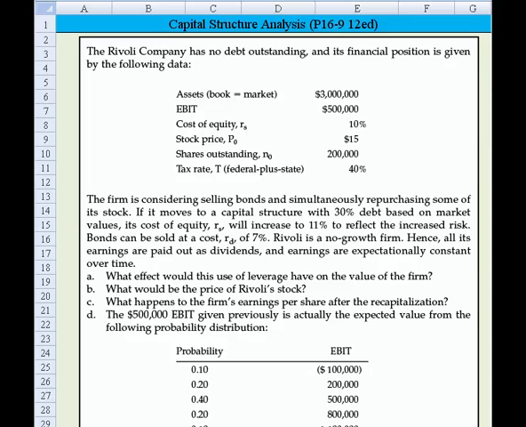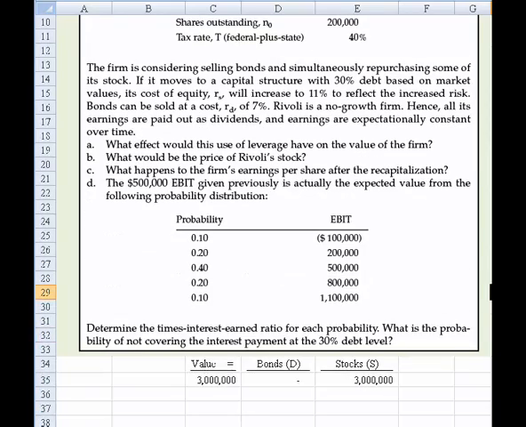Okay, Part A says, what effect would this use of leverage have on the value of the firm? And I've worked a little bit ahead, so let me slide down and show you what I did. The value of the firm is going to be the value of the bonds, or its debt, plus the value of its stock. They currently have no bonds, and the stock is equal to $15 price times 200,000 shares. So the value of the firm at this point is equal to $3 million.